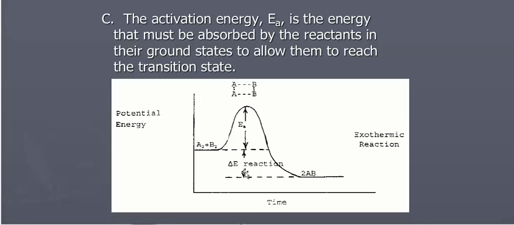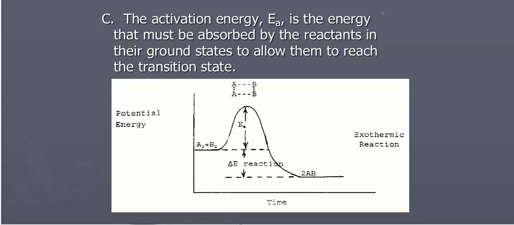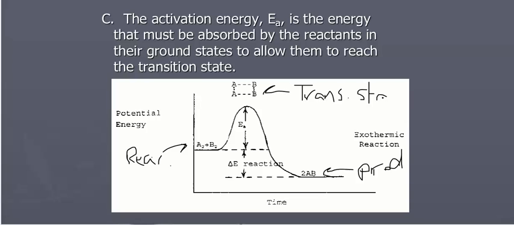So let's look at a graph of potential energy versus time for an exothermic reaction. I'm going to label a few terms here. We're going to start off with reactants, which are right here, A2 plus B2. My products are over here. At the top of the curve is the transition state, which is that intermediate. It's always the high energy intermediate. It's at the peak of the curve.